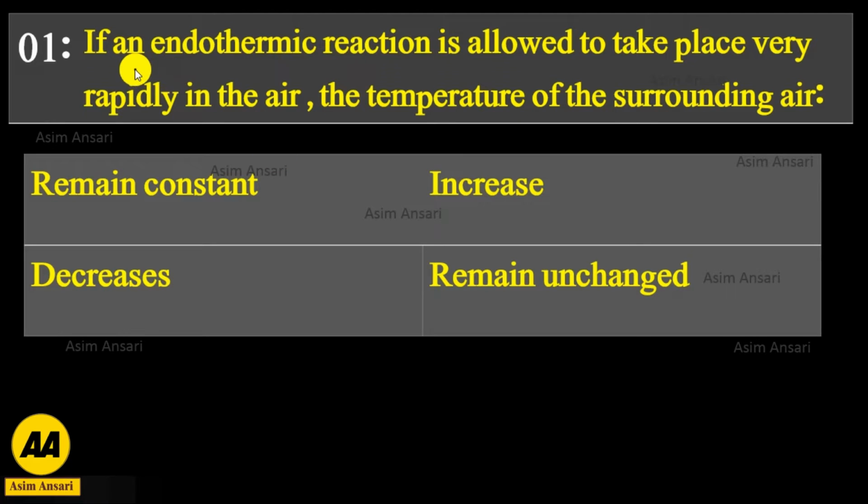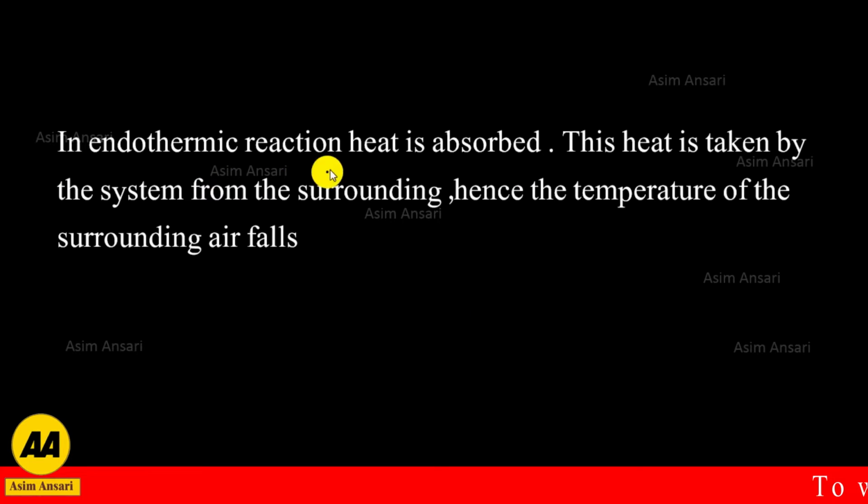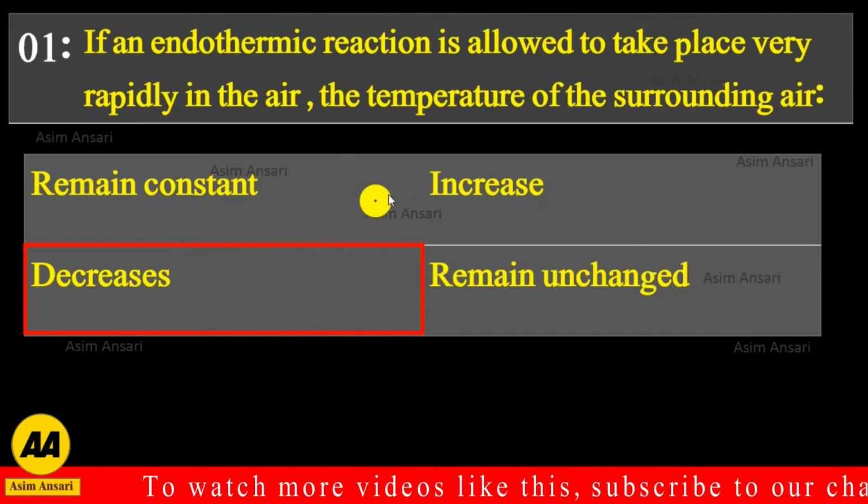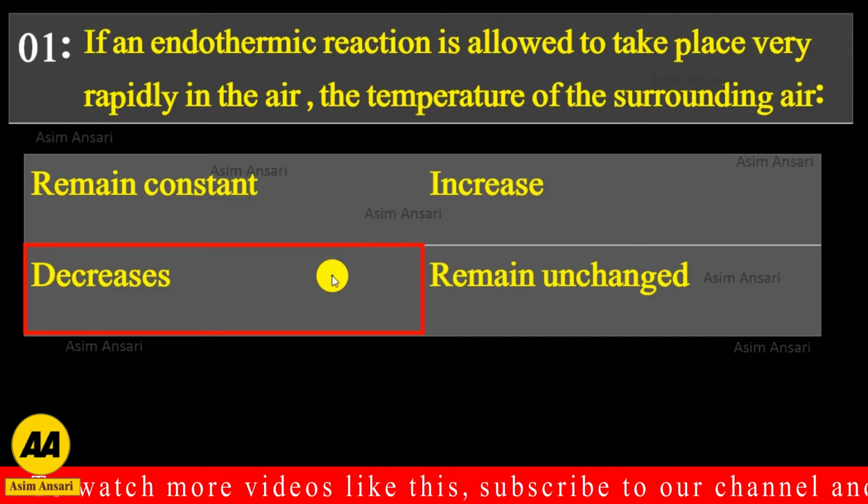The first MCQ is: if an endothermic reaction is allowed to take place very rapidly in the air, the temperature of the surrounding air remains constant, increases, decreases, or remains unchanged. In an endothermic reaction, heat is absorbed. This heat is taken by the system from the surroundings, hence the temperature of the surrounding air falls. So the exact answer is decreases. The temperature of the surrounding air decreases.